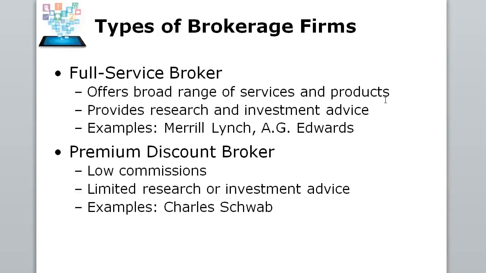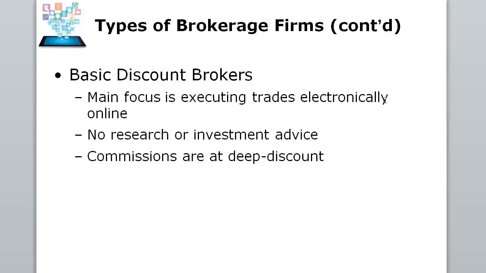Now, you can have a full service broker that's going to do everything for you, provide research and advice, and hold your hand the whole way, or a discount broker, which will give you lower commissions, but they're going to give you limited research or little or no investment advice, sort of like a Charles Schwab or a Fidelity. A basic discount broker focuses mainly on executing your orders online. So even though you place a stock order online through a discount broker like Scottrade or E-Trade, you're still going through a broker. Even though you're not seeing them face to face, your orders are placed through a broker's name to the brokerage.